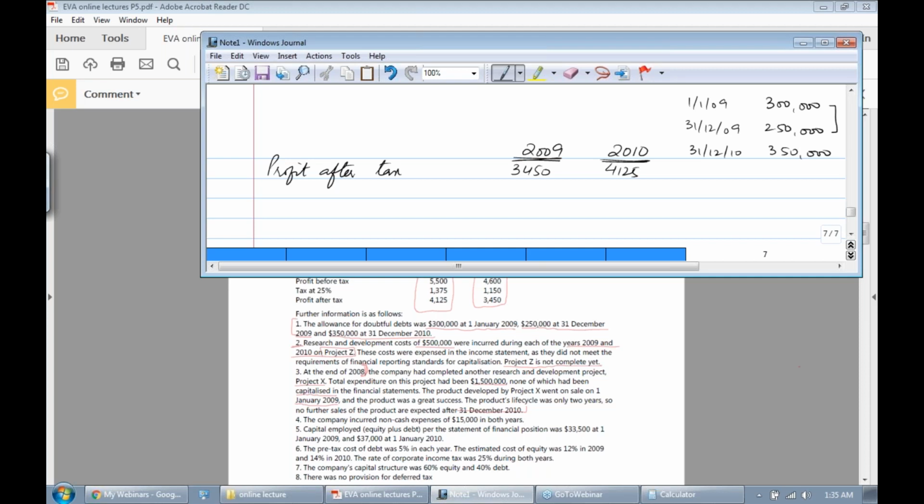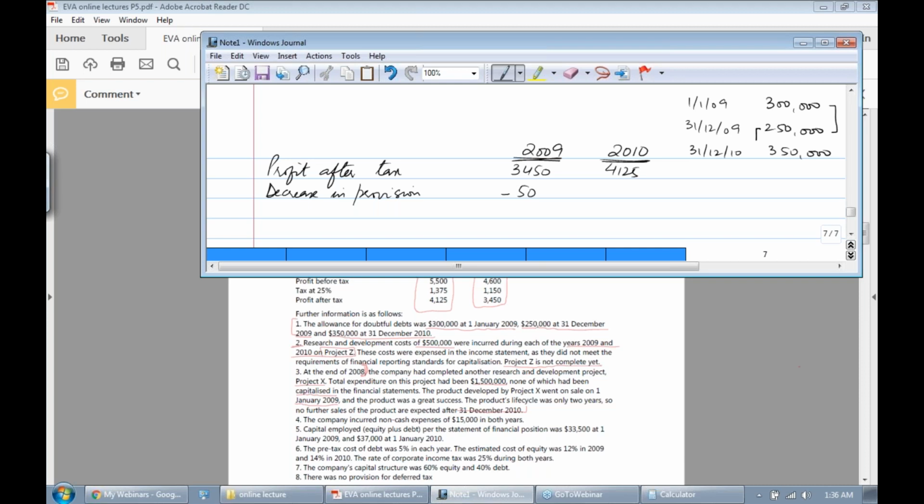But since provisions are not allowed, we cannot add that figure, so we have to adjust it, and for adjusting that figure we have to deduct it. So the decrease in provision will be deducted here by 50, because there is a decrease in expense. Income has to be deducted, that has to be adjusted.